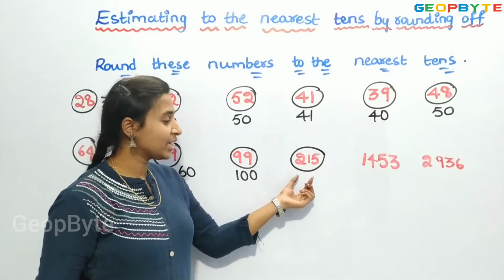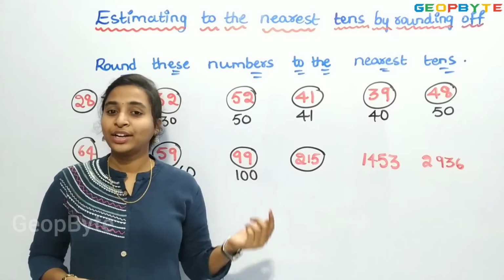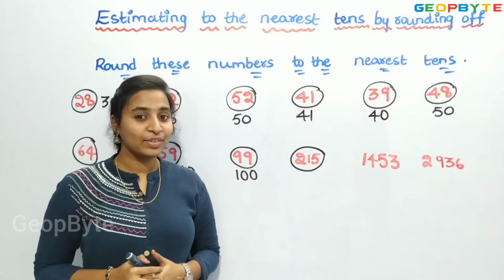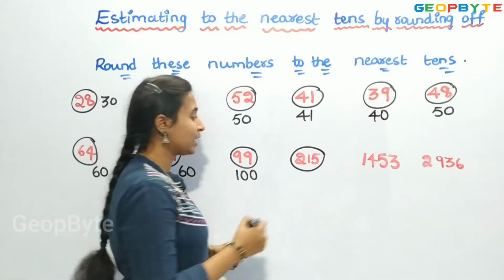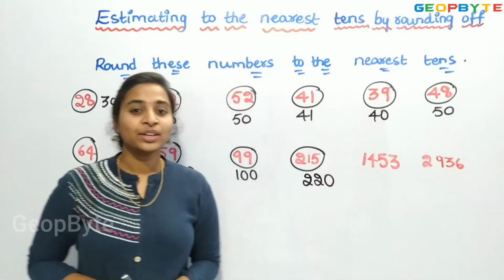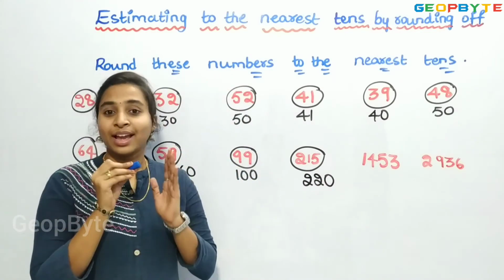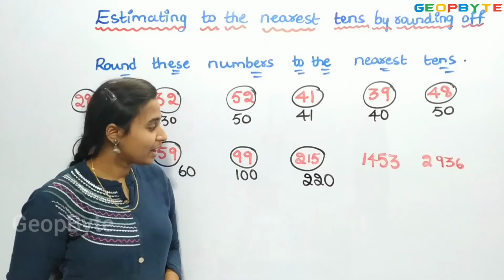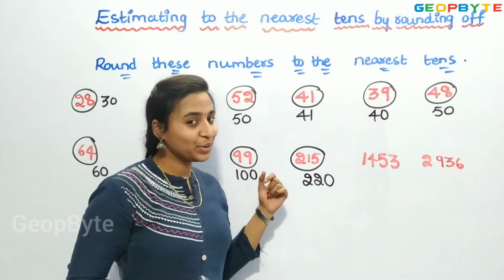Right? 215 is exactly in between 210 and 220. As a common practice, we will consider the greater number, that is 220. So, when a number is exactly in between, we will consider the greater number.